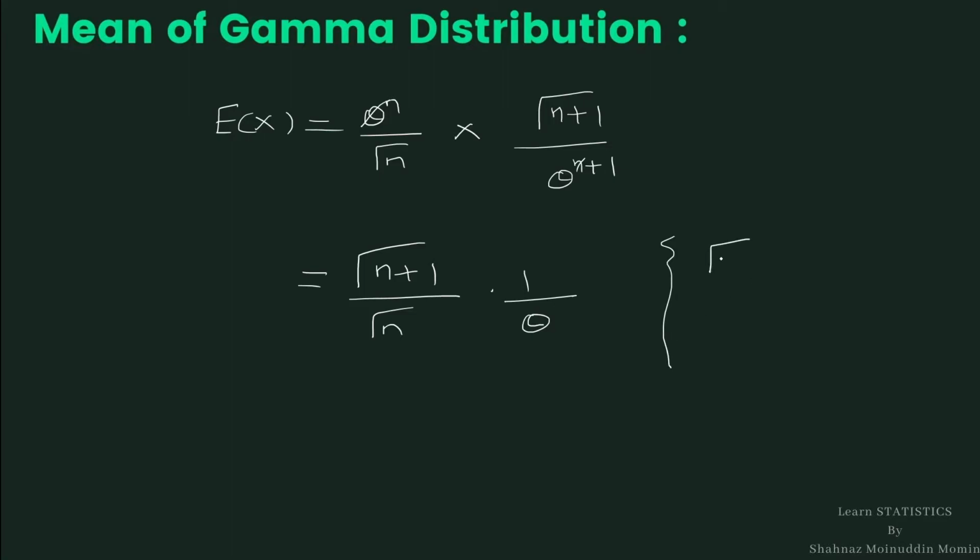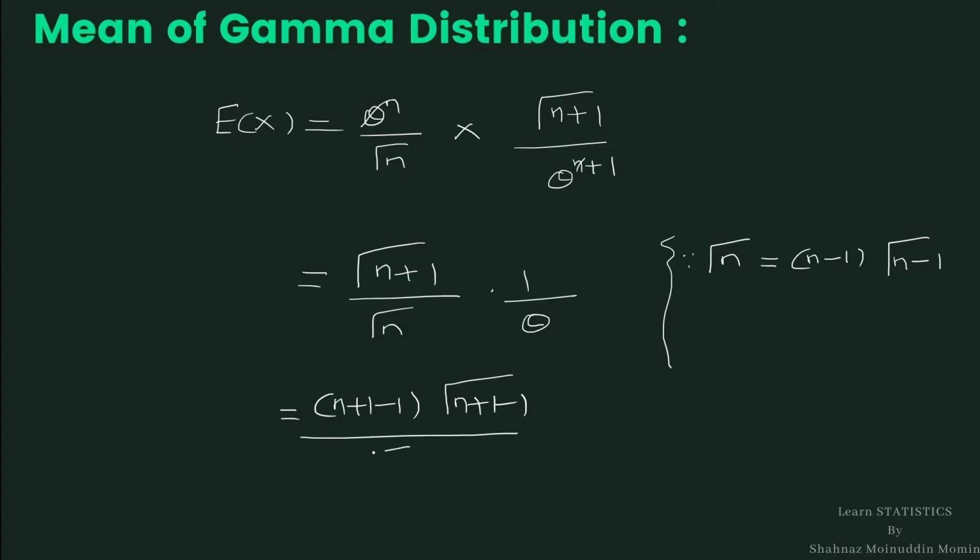Further, we know that gamma n is nothing but n minus 1 into gamma n minus 1. By applying this in the numerator, we get n plus 1 minus 1 gamma n plus 1 minus 1 divided by gamma n into 1 by theta, which comes to be n gamma n divided by gamma n into 1 upon theta.